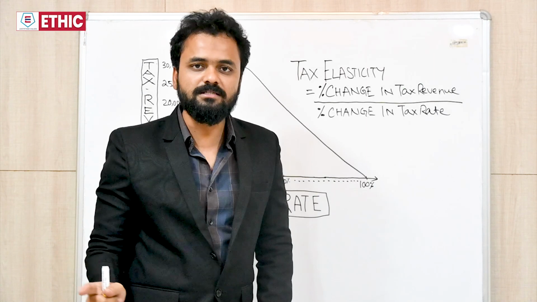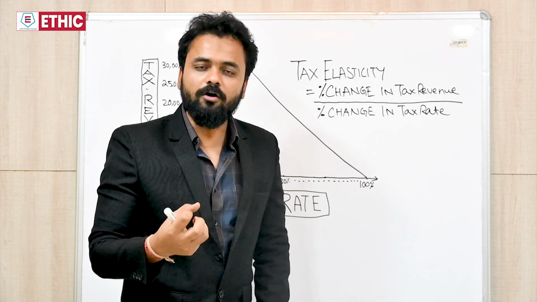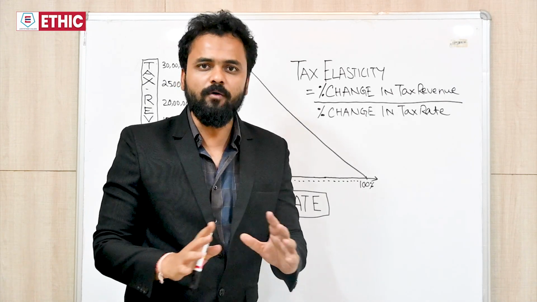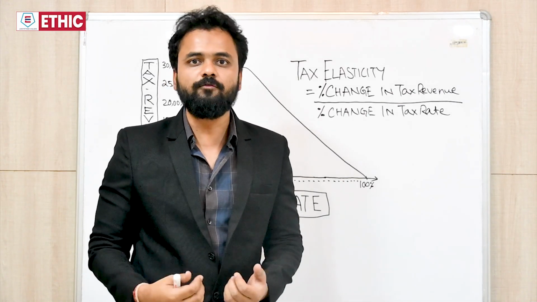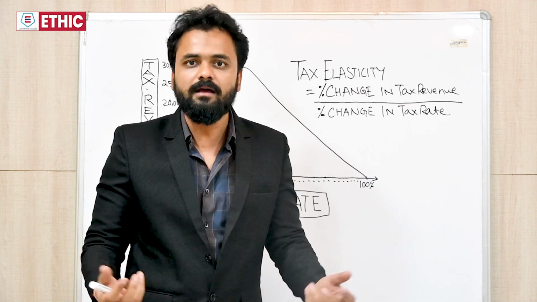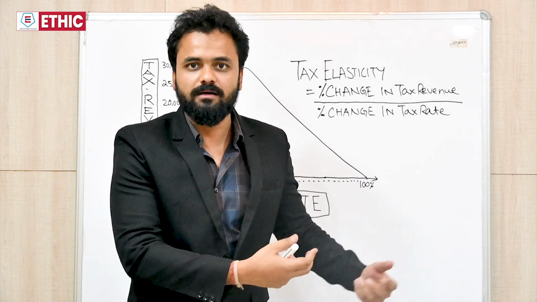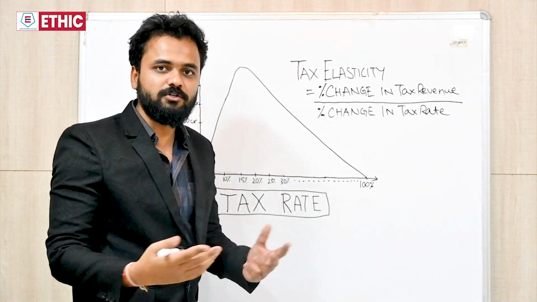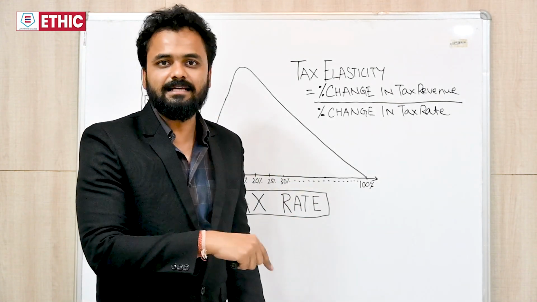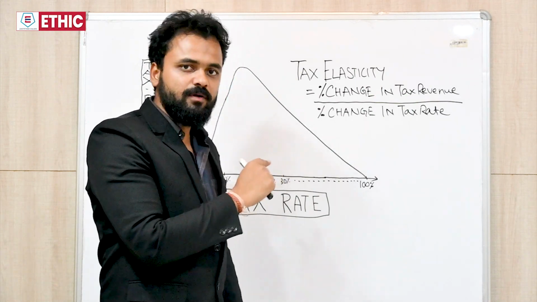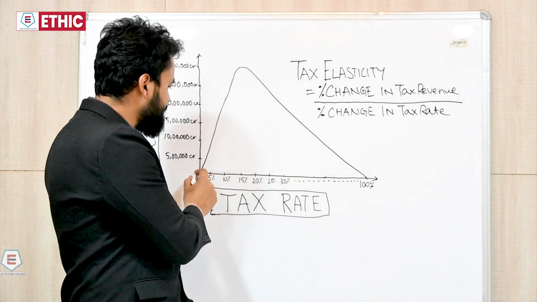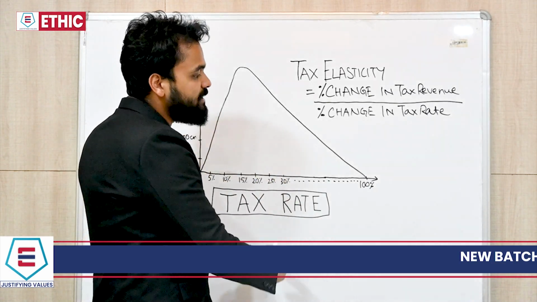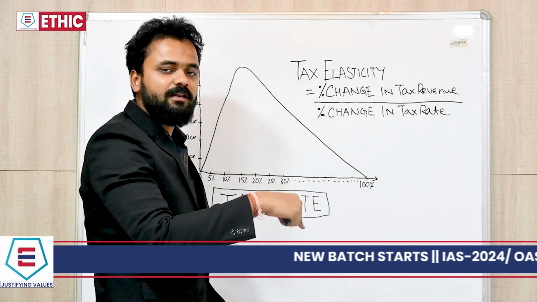100% tax rate means whatever you earn, all of that goes to the government. If that is the situation, no individual will be motivated enough to work because whatever he is earning, everything is taken up by the government. Similarly, if the government's tax rate is 0%, then naturally there is no tax, the tax revenue is 0. So from here we understand, even when the tax rate is 0, the tax revenue is 0. Also when the tax rate is 100%, the tax revenue is 0.